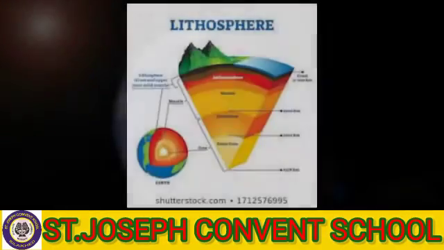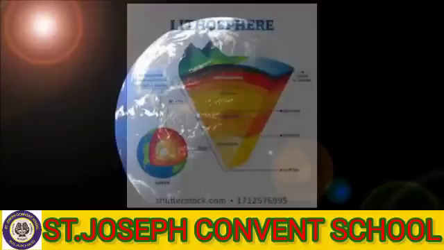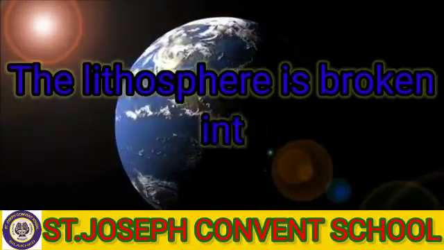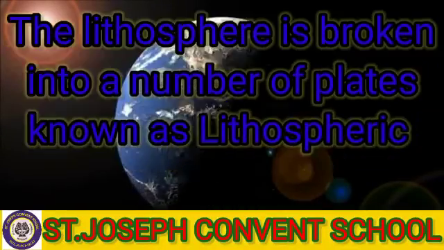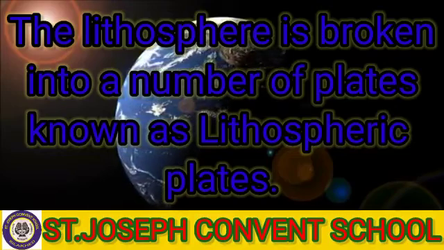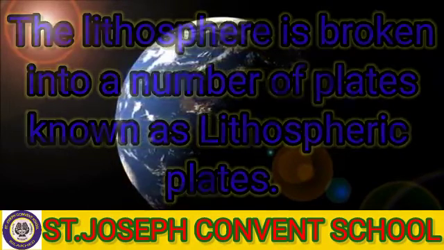This lithosphere is not seen as a single layer. It is broken into a number of plates, known as lithospheric plates.